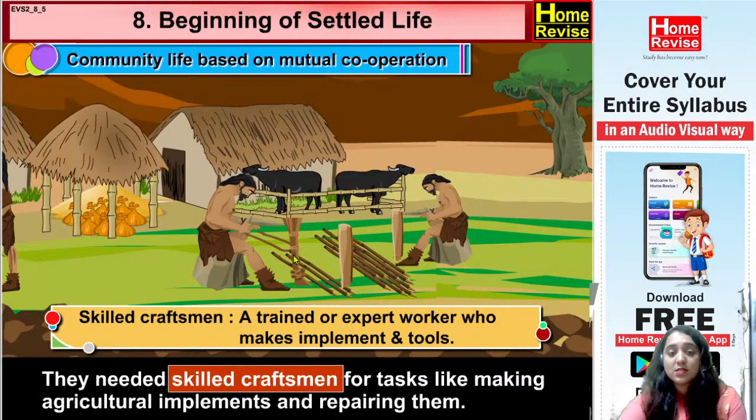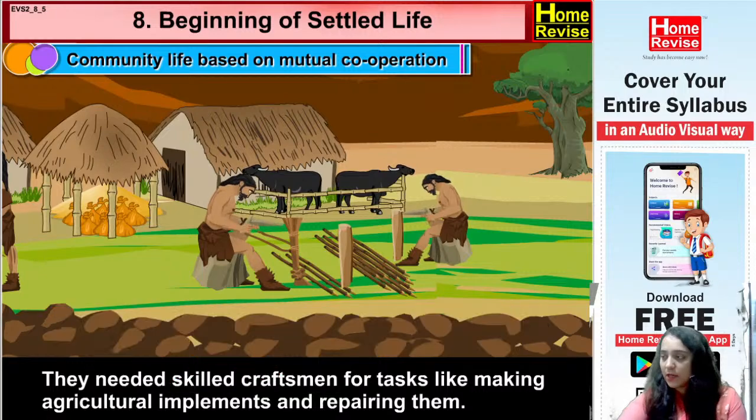Now the main concern was the implements required for agriculture, like for ploughing or any kind of farming, any required instruments or implements, and making them and repairing them if already made. They needed a skilled craftsman. Now, what is the meaning of skilled craftsman? A trained or expert worker who makes implements and tools. So to make these tools and implements they needed a particular craftsman.